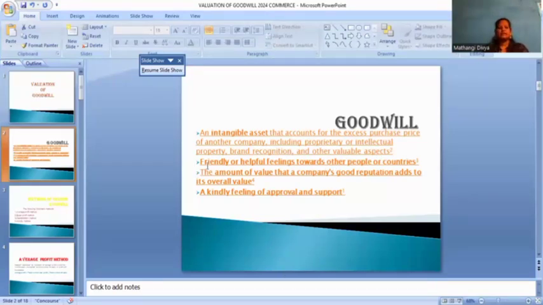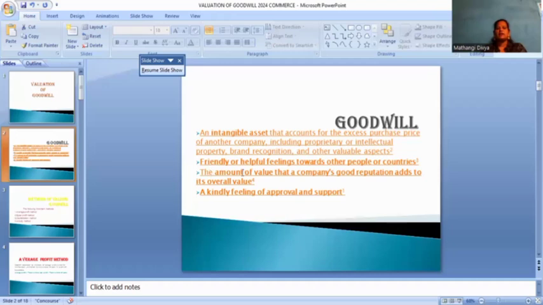Next, friendly or helpful feelings toward other people or countries. Friendly or helpful feeling. Goodwill is a helpful feeling, a much better, good feeling. Goodwill is a reputation. Goodwill is a good name of a company or business.